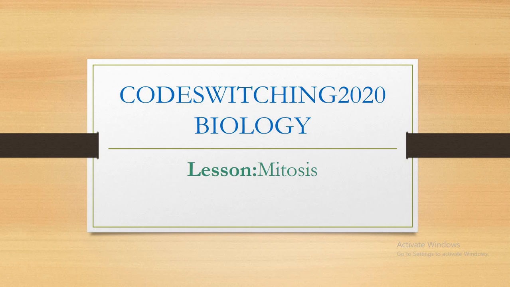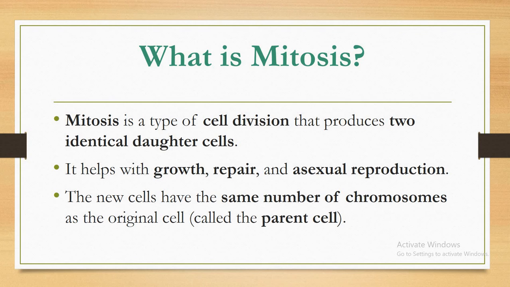Today we continue with our biology lesson, looking at mitosis. What is mitosis? Mitosis is a type of cell division that produces two identical daughter cells. It helps with growth, repairs, and asexual reproduction. The new cells have the same number of chromosomes as the original cell, called the parent cell.